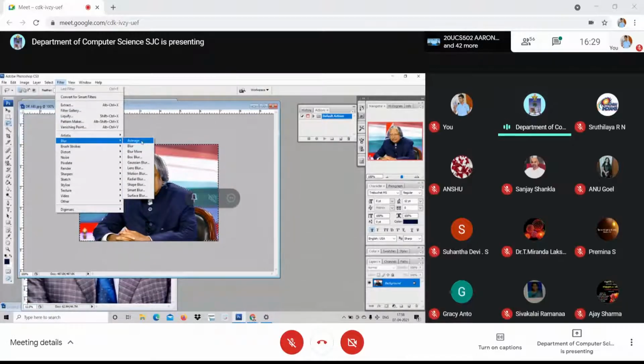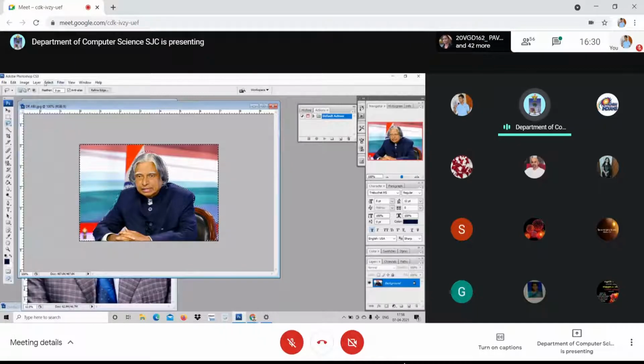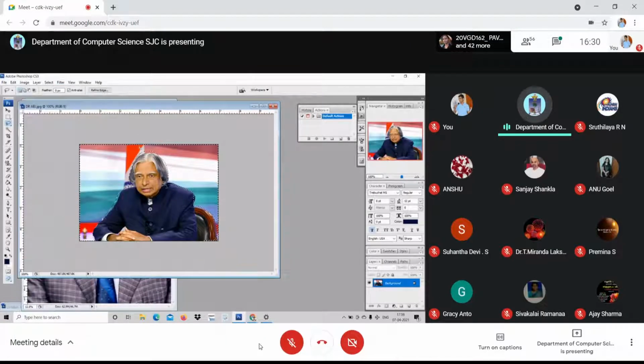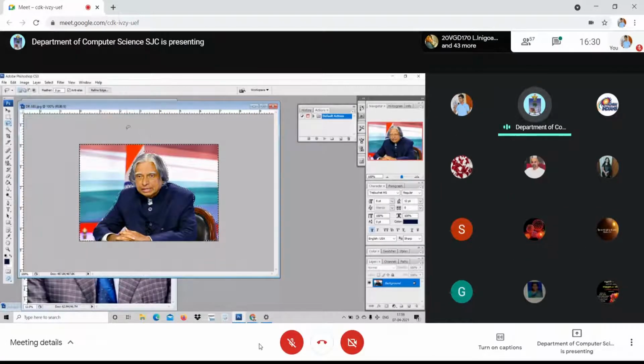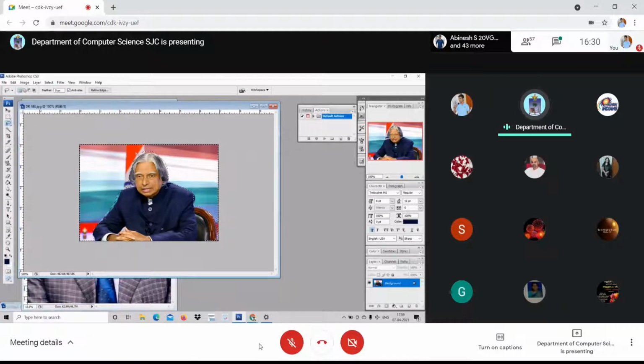See here, there are so many blurs available. Average. I just click average. See, with one click, that has become completely unrecognizable. You go for blur, then click the blur option. See here, could you make out the difference? With one click, you are able to see the picture is blurred. Once again, I shall go for blur more. I just click over here. See, it is blurred more.